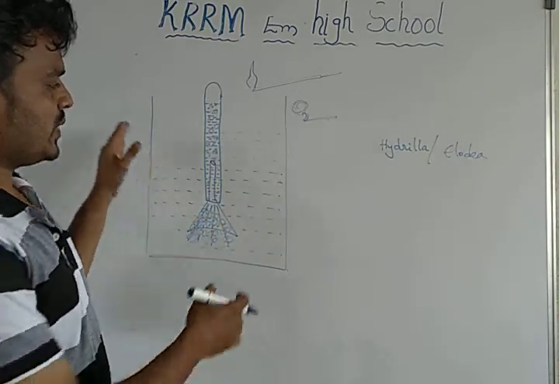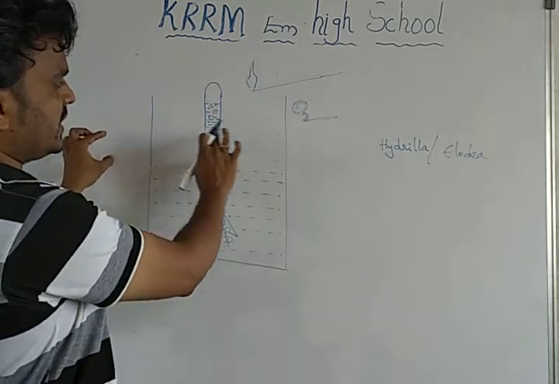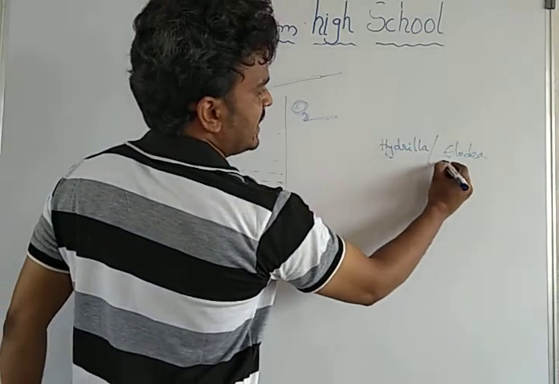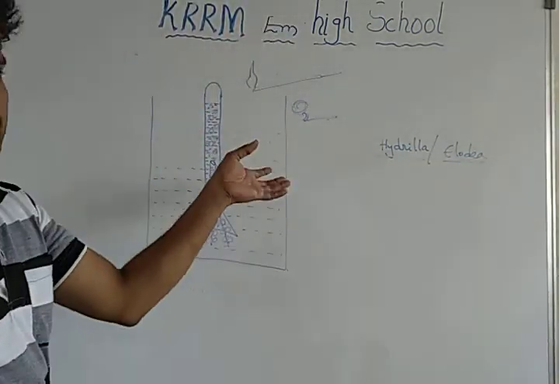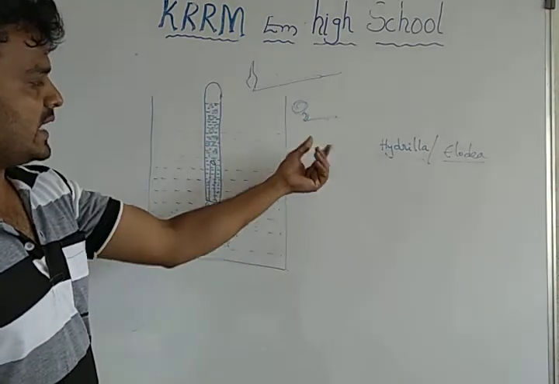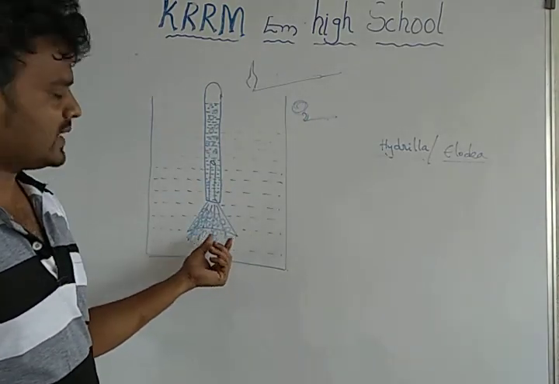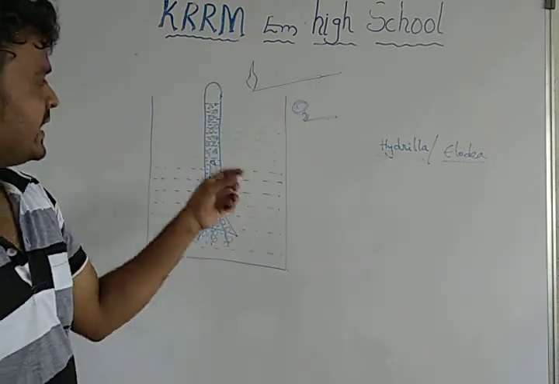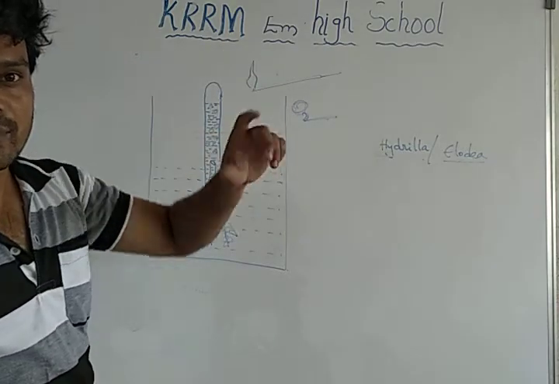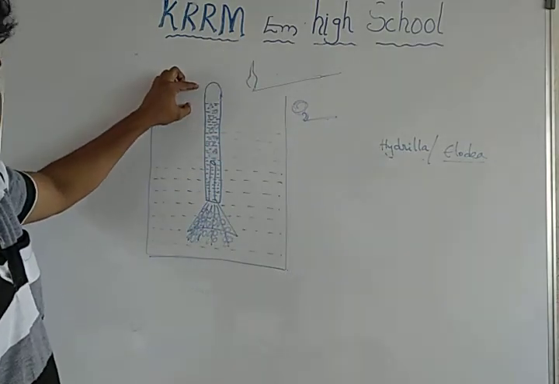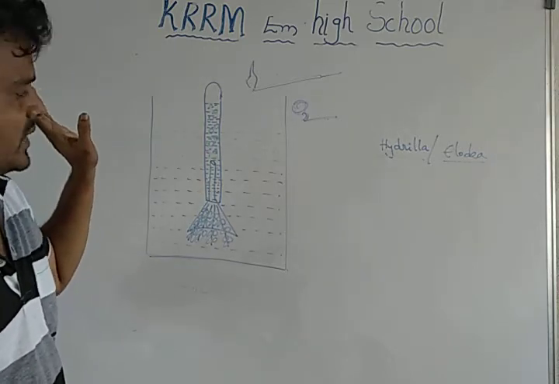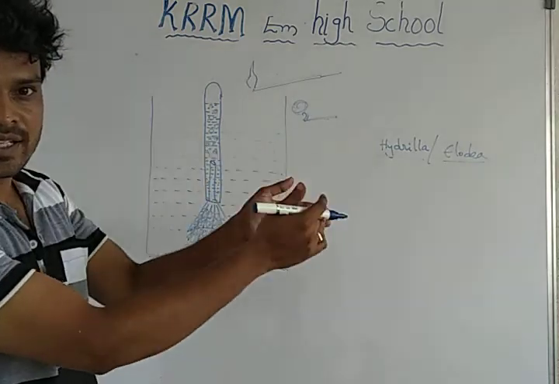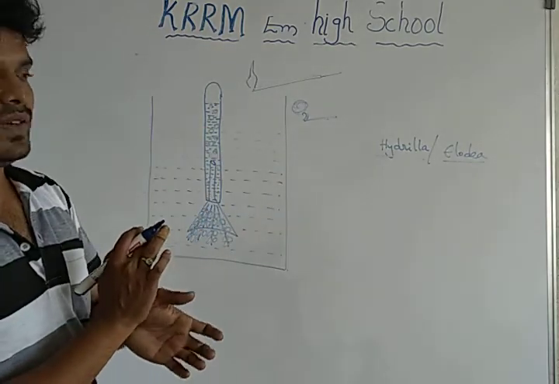What is the activity we have done? We have taken a beaker. In this beaker, we have filled the water, and we have taken a funnel. In this funnel, which plant have we taken? Hydrilla or Elodea. These two are water plants, aquatic plants. Place the leaves of the plants in the funnel as shown in the figure, invert the funnel into the beaker, and take a test tube and fill it with water, and by taking care, place the test tube as shown in the figure. Then we have to make two samples like this, and one sample is kept in sunlight and another sample is kept in the dark for 1 hour.